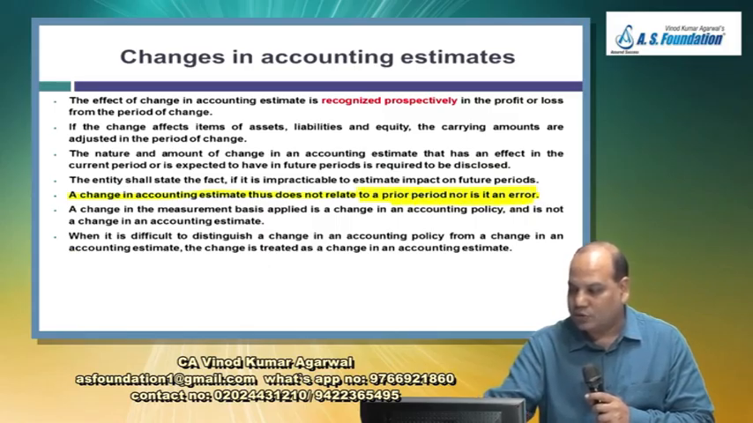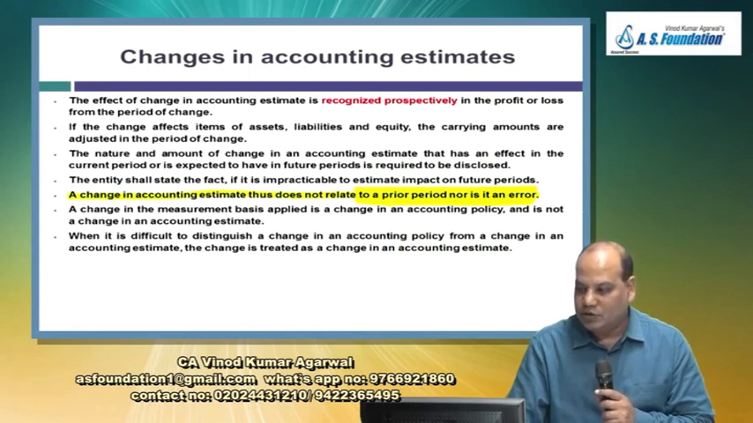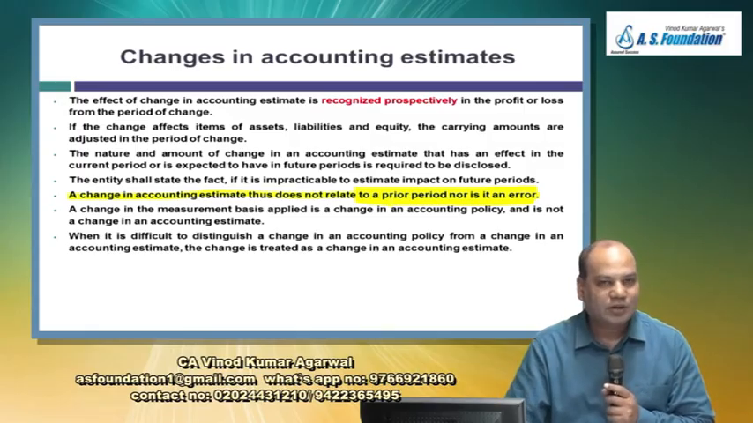Actual warranty cost was 2 lakh, warranty provision was 3 lakh. Is it a change in estimate or is it a prior period error? Warranty provision, I am asking you a question, was 3 lakh, but actual warranty expense is 2 lakh only.